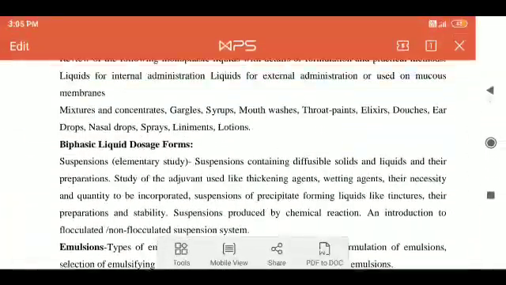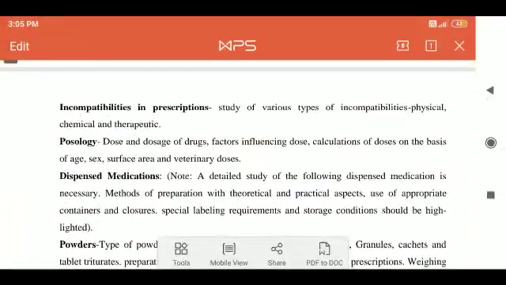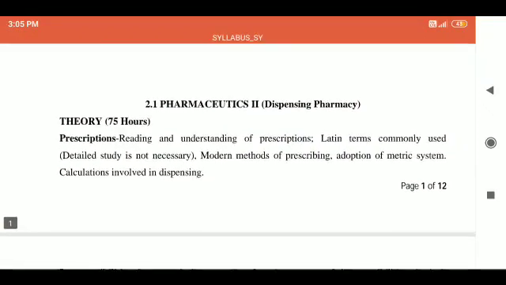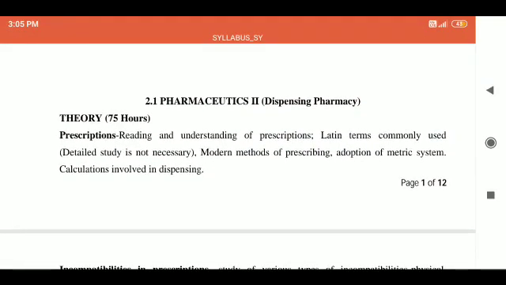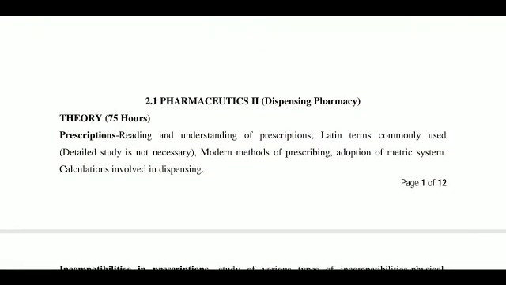In this syllabus, you will learn about the various types of ingredients used in the formulation of different types of dosage forms, along with their role and their preparation methods. Next, the first chapter is prescription. In this chapter you will learn about reading and understanding the prescription, Latin terms used in prescription, modern methods of prescribing, and adaptation of different types of systems.